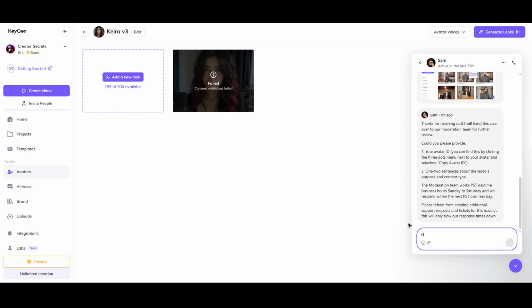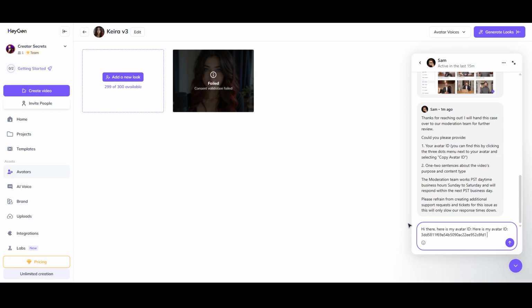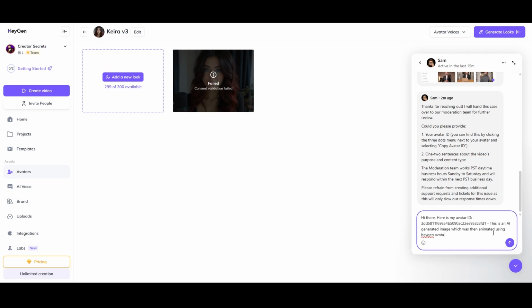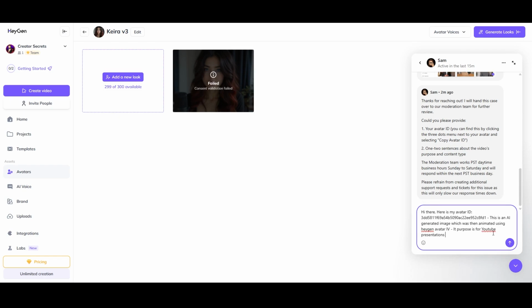So all I'm gonna do here is say, hi there, here is my avatar ID, and then paste my avatar ID right there. Oh, I just double pasted that, so remove that. All right, hi there, here's my avatar ID. And then I'm just gonna say, this is an AI generated image, which was then animated using HeyGen Avatar 4. Its purpose is for YouTube presentations.